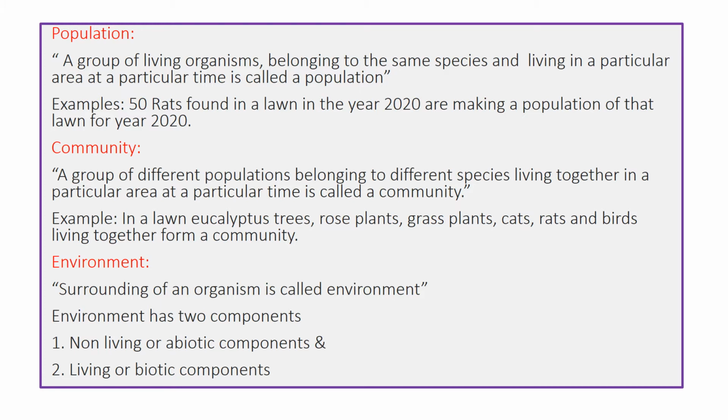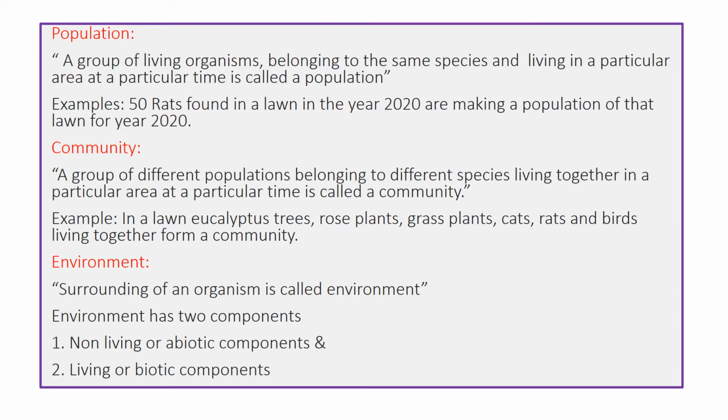In a lawn, if eucalyptus trees, rose plants, grass plants, cats, rats and birds are living together, then they are forming a community. It means in a community, different populations belonging to different species stay together.